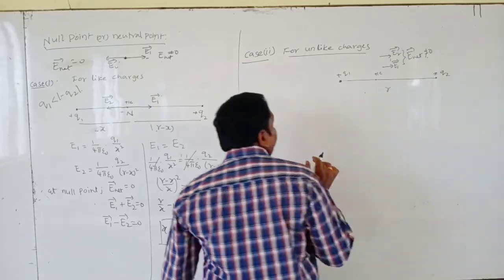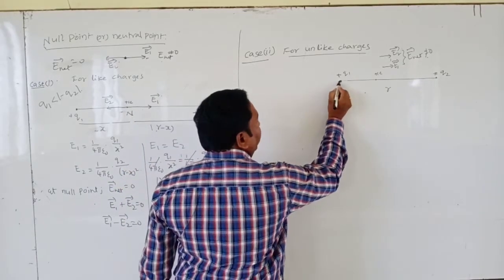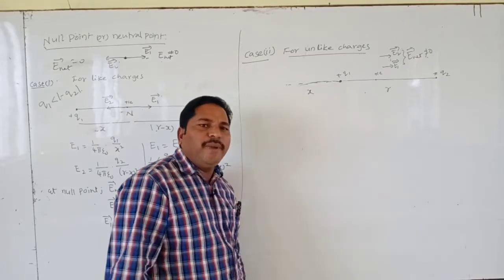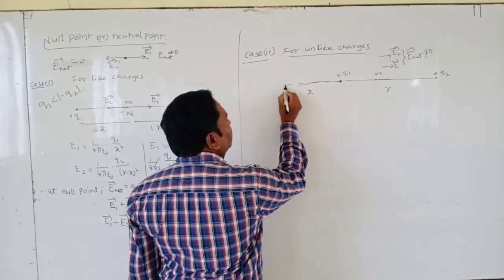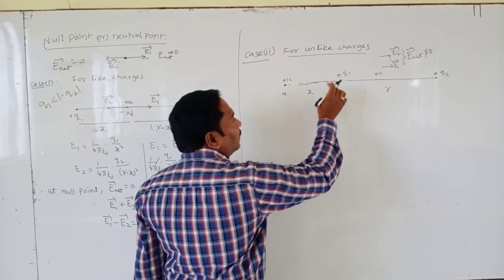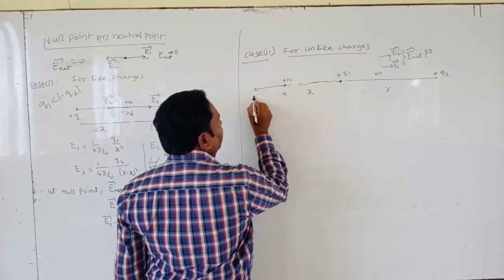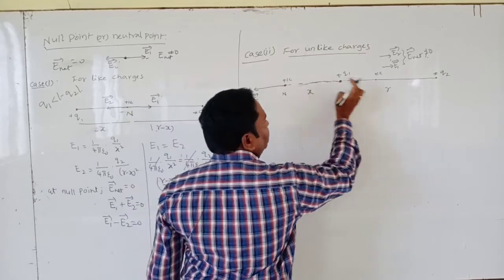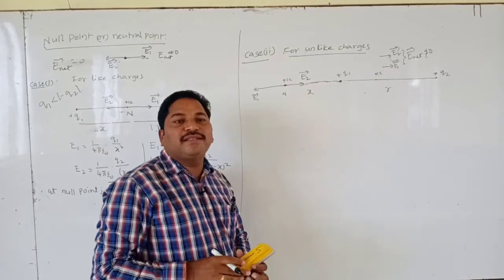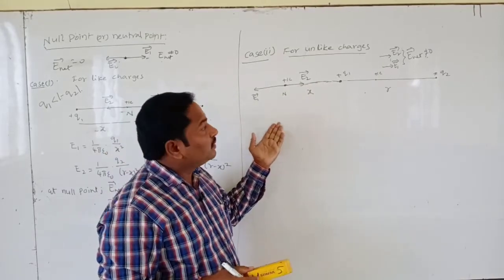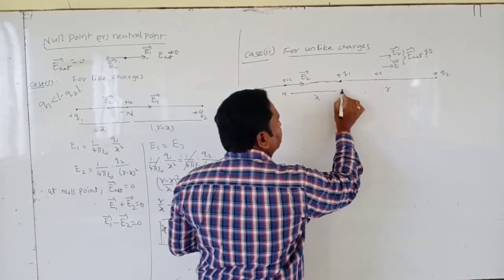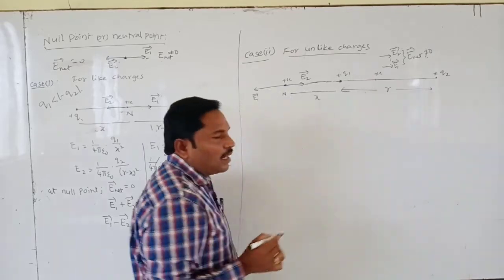Now where is the null point formed? Let's say you take a point outside, at x distance, or we may call it y distance. This is the null point. Here we place one unit positive test charge. Plus repels plus, and plus and minus attract each other. Here both electric fields are in opposite directions. That means at this point a null point may be formed. From here to here is r.